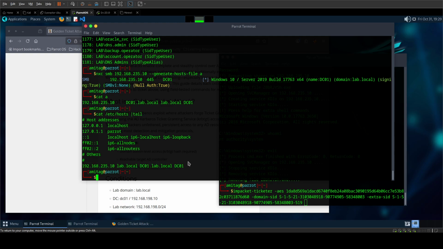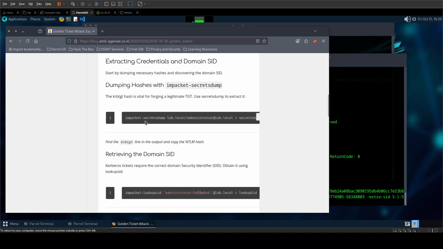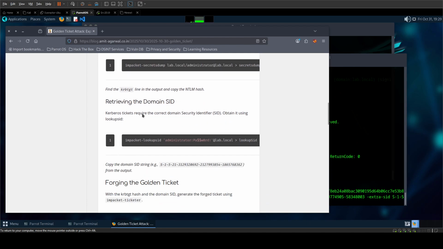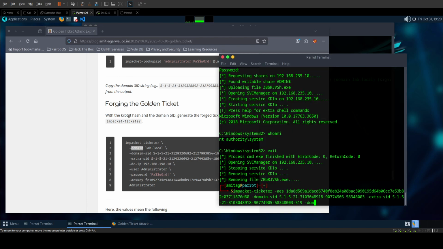Okay, so once this is done, if we come down here, you can see that first we are doing a secretsdump, and then we are retrieving the domain SID with lookupsid. This is what we did just now. Then we are going to forge the golden ticket, and for this we are going to use the domain, which I have forgotten to give here, lab.local.